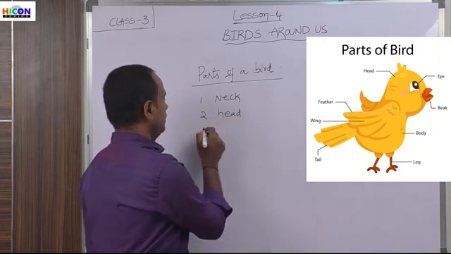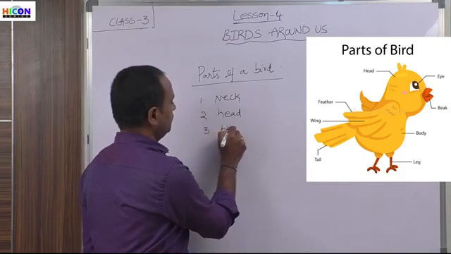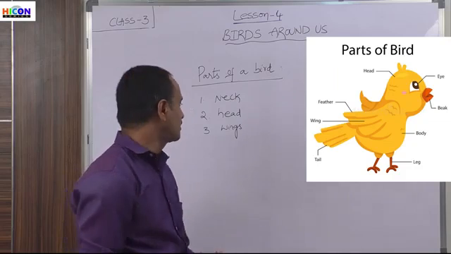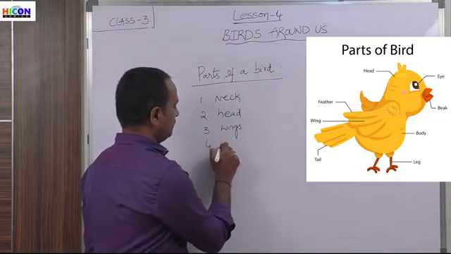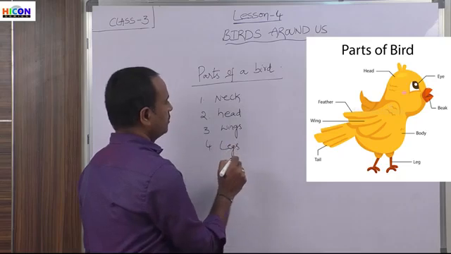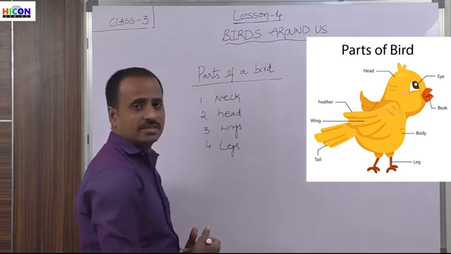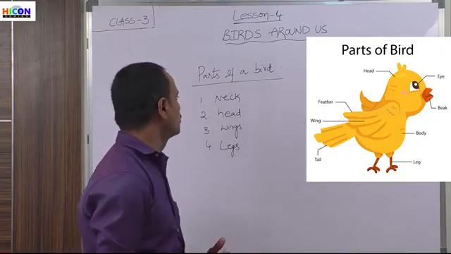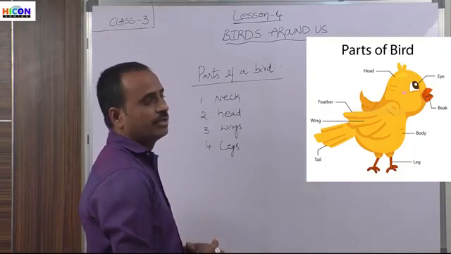And children, next, that is wings. Neck, head, and wings, and also legs. So these are the different parts that every bird will have. And feathers are also there for the bird.